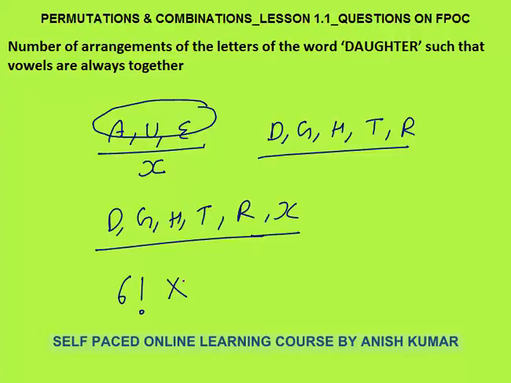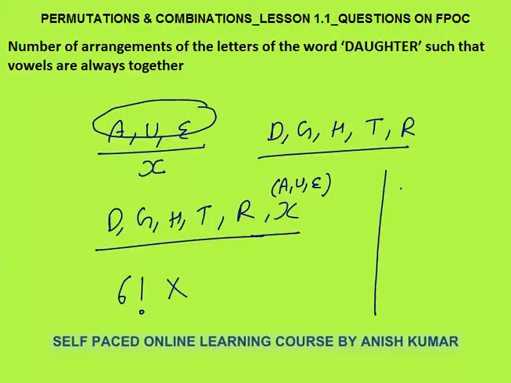But hold on, this will not be our final answer because X is not a single letter. We have assumed for our convenience X is a combination of 3 letters. Now these three letters A, U and E themselves can be arranged in how many ways? 3 factorial ways, because X is not a single letter, it is a combination of 3 letters A, U, E. Now A, U, E can further have 3 factorial arrangements.